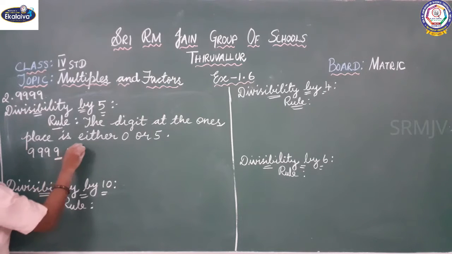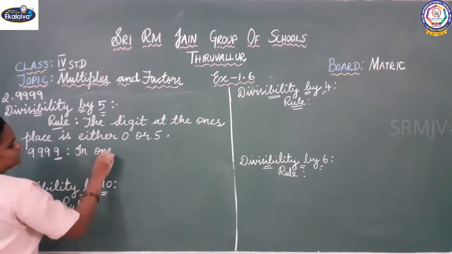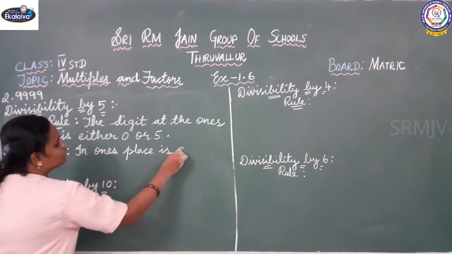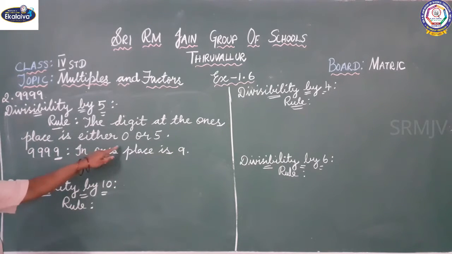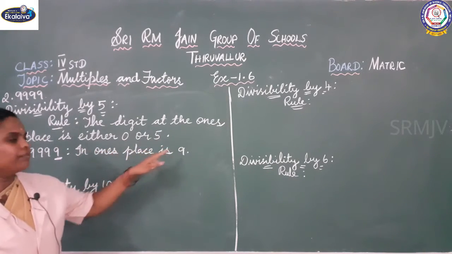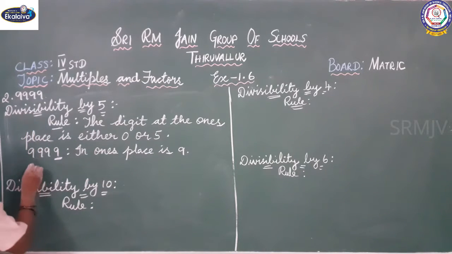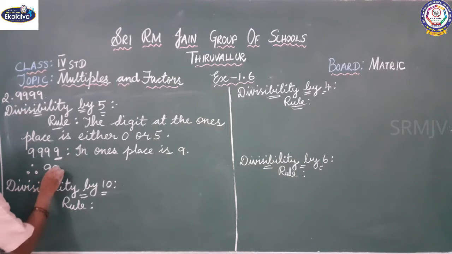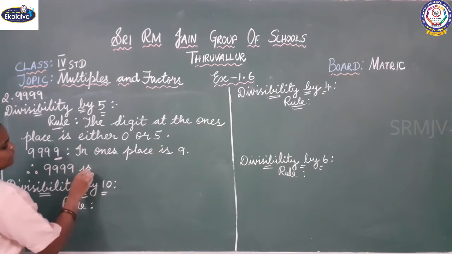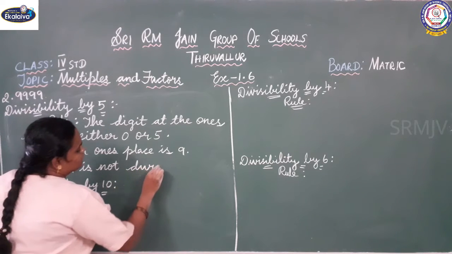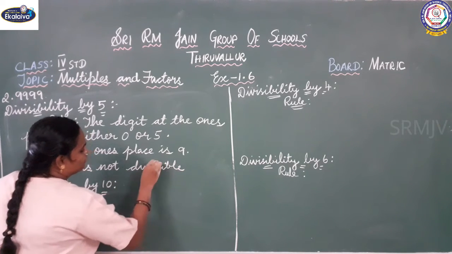So what is there in ones place? 9. In ones place it should be either 0 or 5, but here it is 9. So therefore 9999 is not divisible by 5.